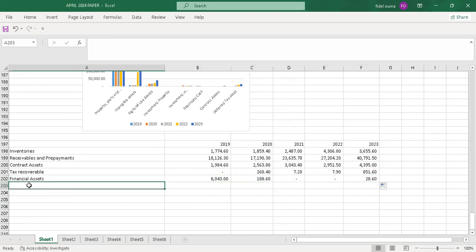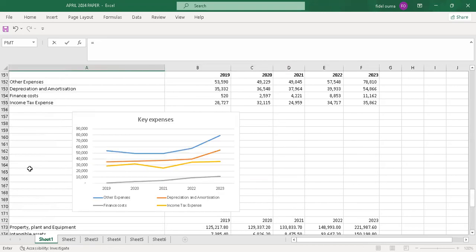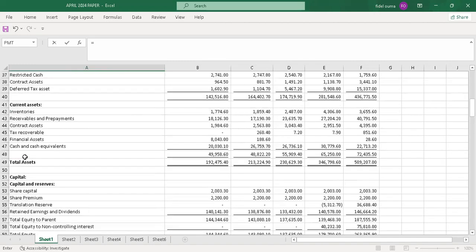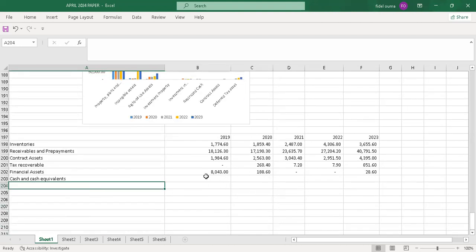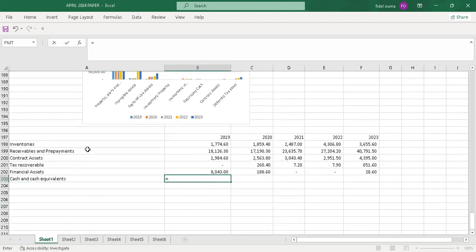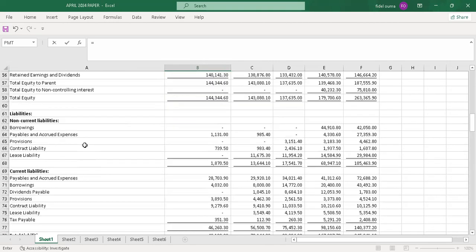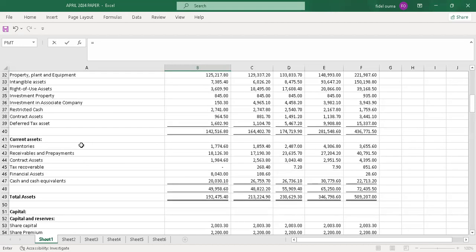And then I drag that. Then you go to the last one under current assets, cash and cash equivalents. And you also copy. Here you are just to copy.